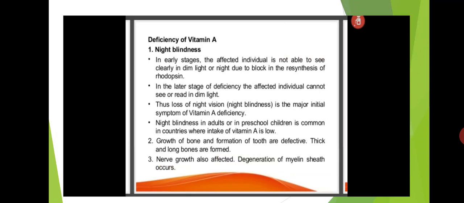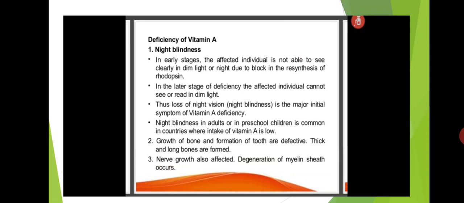In early stages, the affected individual is not able to see clearly in dim light or at night due to a block in the resynthesis of rhodopsin.